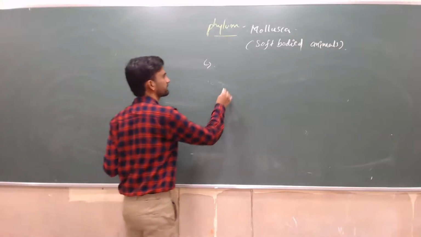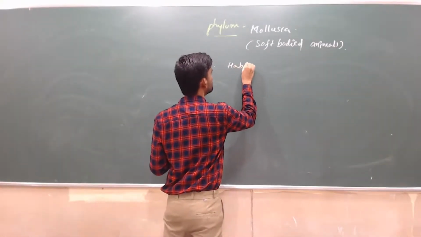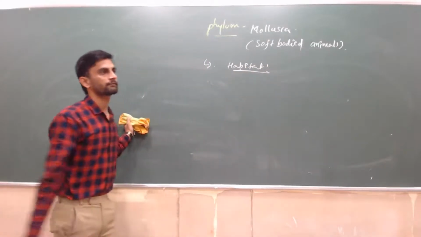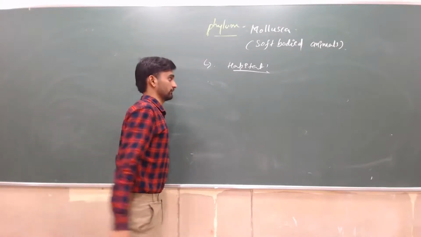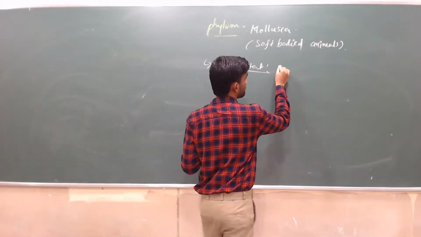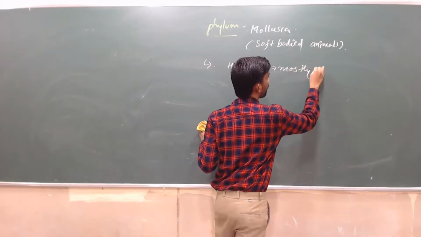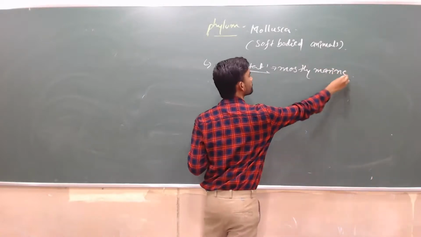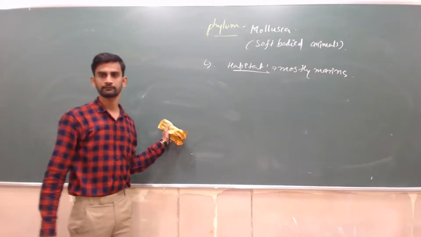The first common character is habitat. In almost all organisms you will find different types of habitats, and here also. These are mostly marine, meaning about 90% of species belong to marine or salt water.